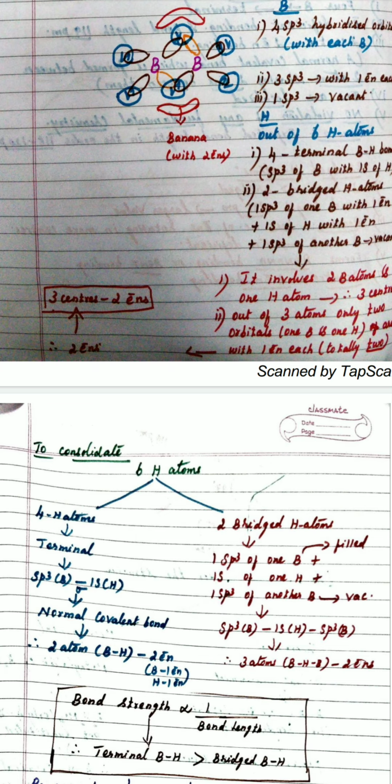Then if you consider the bridged atoms, there is 1 sp3 hybridized orbital of boron with 1 electron and the 1s orbital of hydrogen with 1 electron and 1 sp3 of another boron which is vacant, joined together to form a banana bond above and below the plane, which comes under the bridged type. Therefore, there are 3 atoms involved here with 2 electrons, so it is 3 center, 2 electron. It is just a consolidation of whatever I said before.